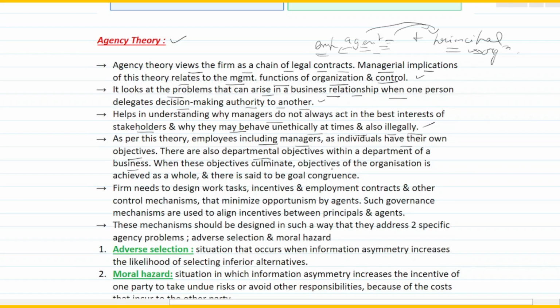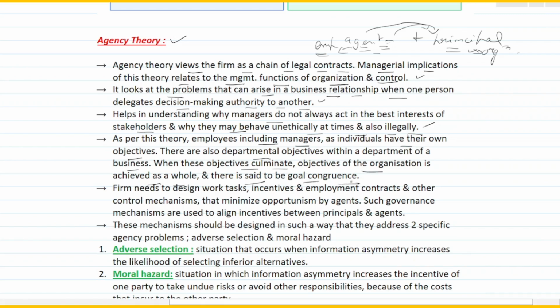For example, if you're working in the marketing or IT section of the company, that department will also have specific objectives. When these objectives culminate, meaning come together, when the objectives of both the individual and the department come together, the objective of the organization as a whole is achieved, and there is said to be goal congruence.